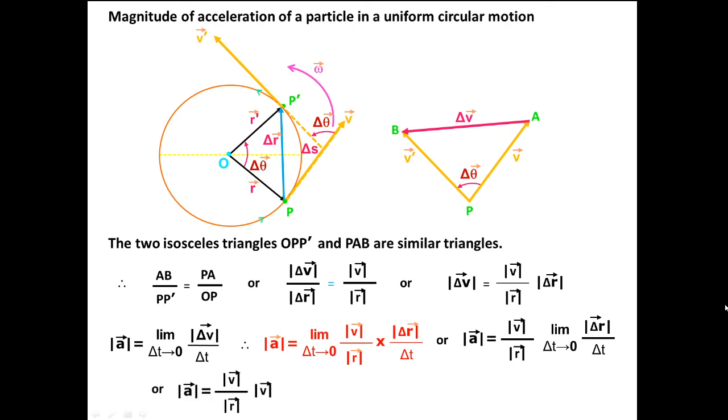So what is this? It is V. So this acceleration A equals V square by R. It is the magnitude of the centripetal acceleration, or centripetal acceleration equals V square by R.